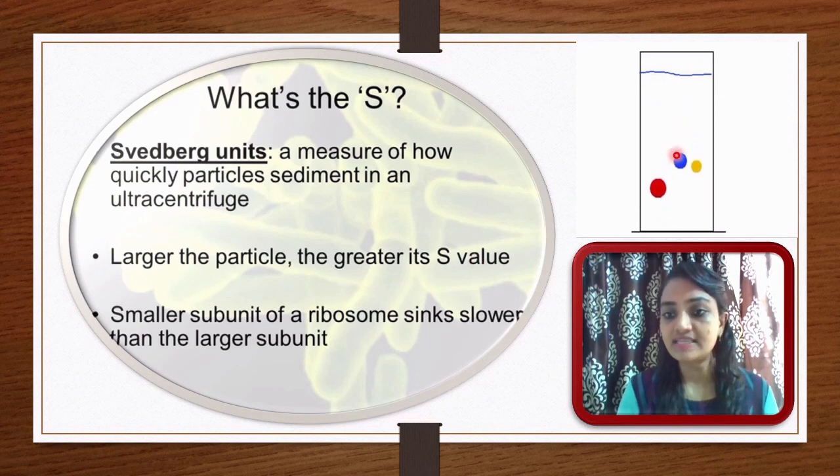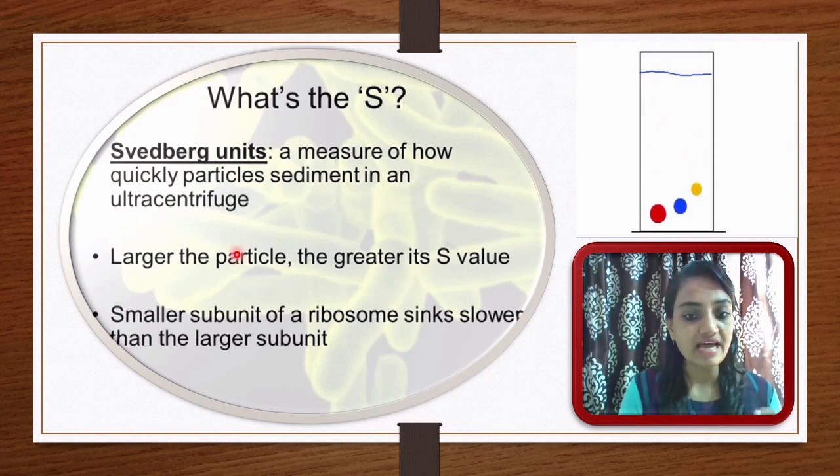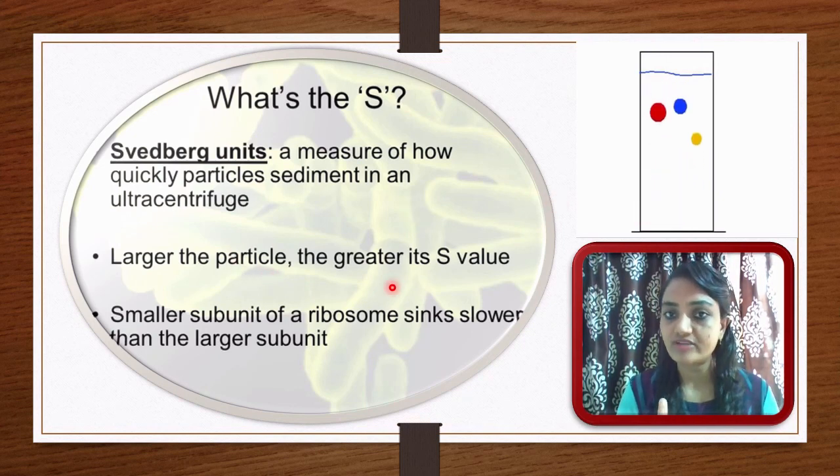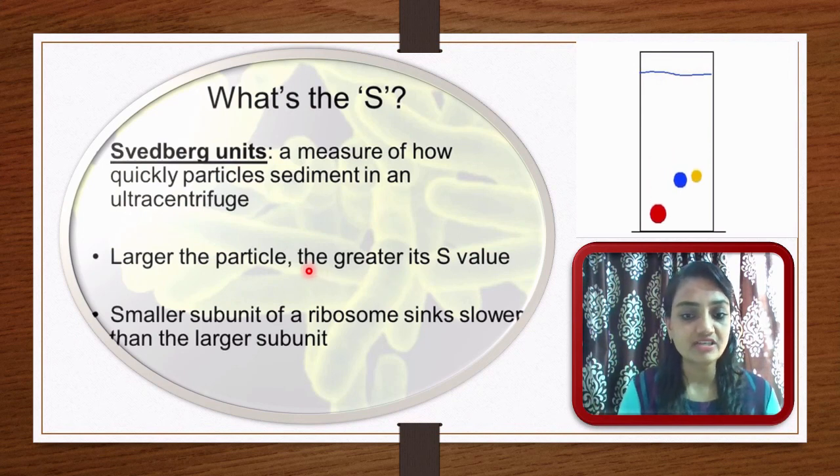Here in this diagram, the red color is a larger molecule, right? So it will sediment quickly as compared to this one or this one. Red is the largest one, this is the middle one, and this is the smallest one. You can see which one gets sedimented first. The red one is sedimented first, meaning the larger the molecule, the sooner it sediments. So the larger the particle, the larger the S value, meaning the larger the particle, the larger the Svedberg unit. And the smaller subunit of the ribosome sinks slower.